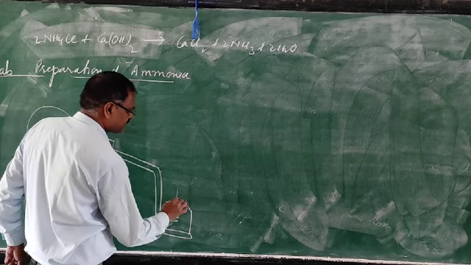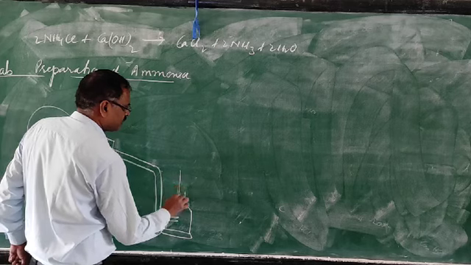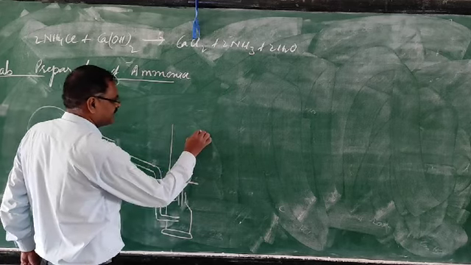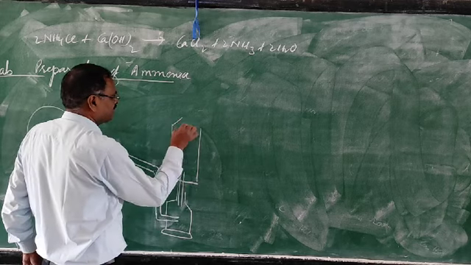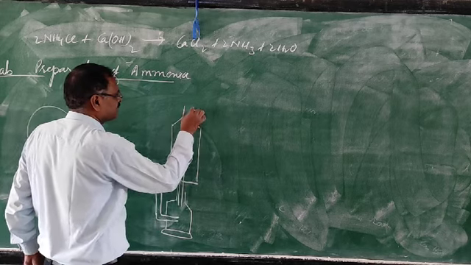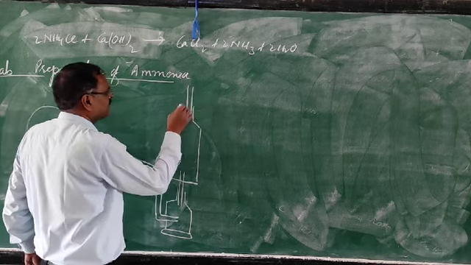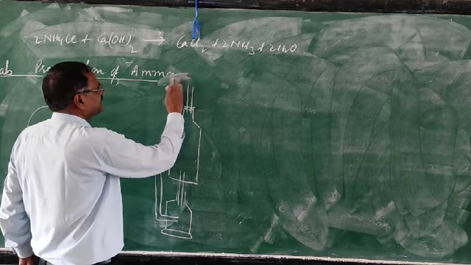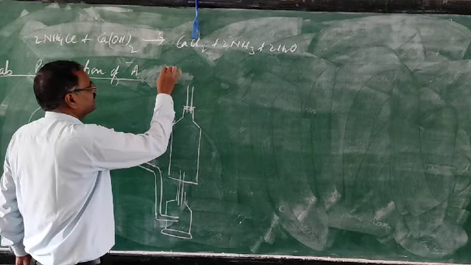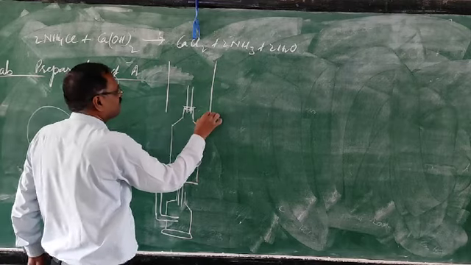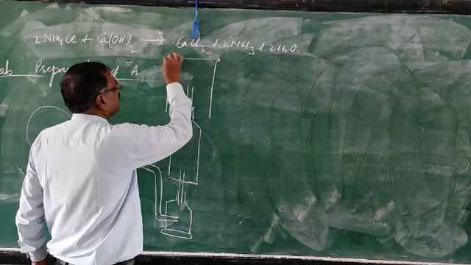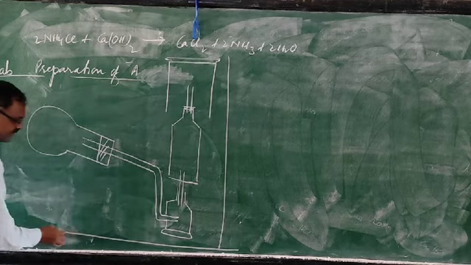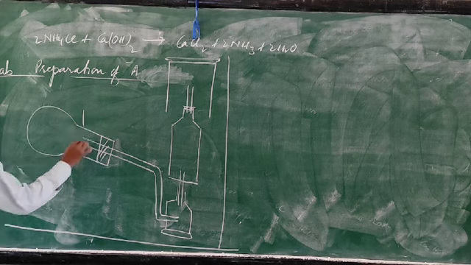We place quicklime because it is a drying agent. Ammonia is basic, quicklime is also basic, so there is no reaction. That's why we prefer quicklime as a drying agent. Then this jar is attached here for collecting ammonia gas.